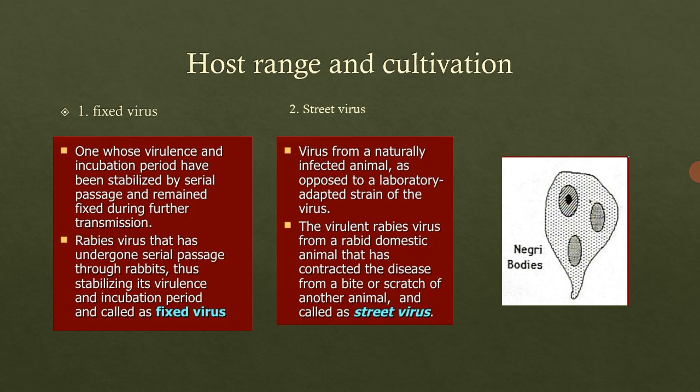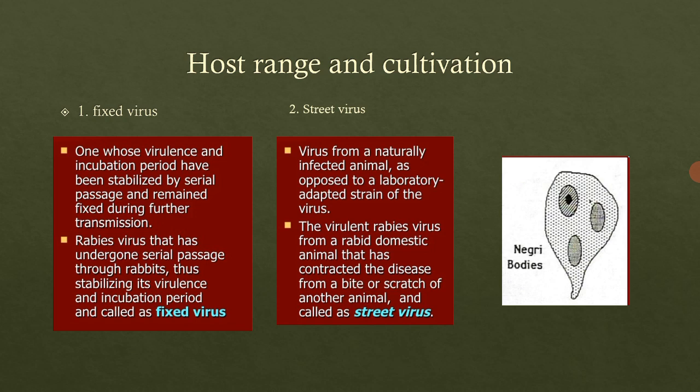Therefore it is called the street virus. Then this virus, if we inoculate or inject it by any route, intracerebral, intravenous, by any route, it can cause fatal encephalitis.